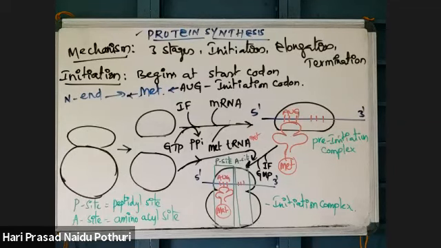which binds with aminoacyl tRNAs. Comma, initiator tRNA first binds to the P site.